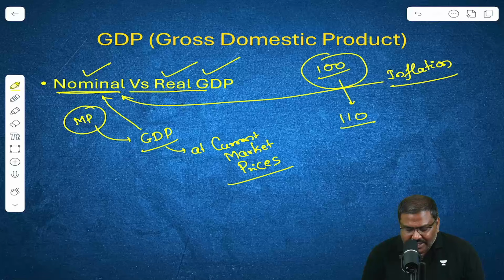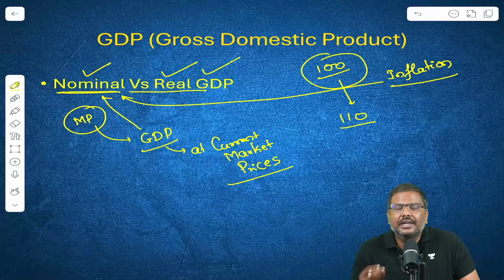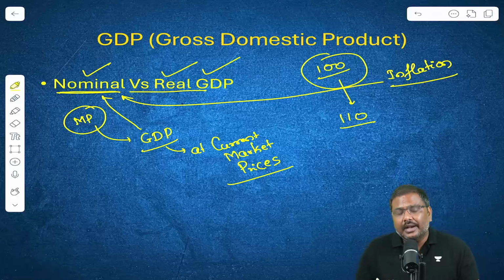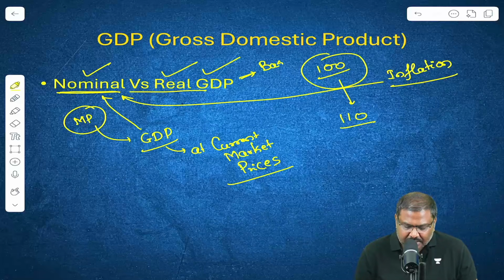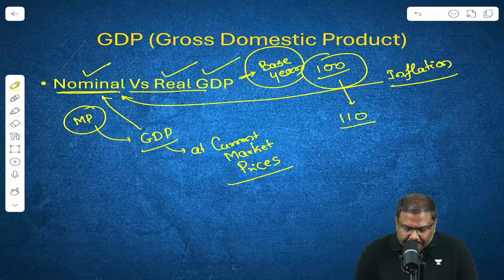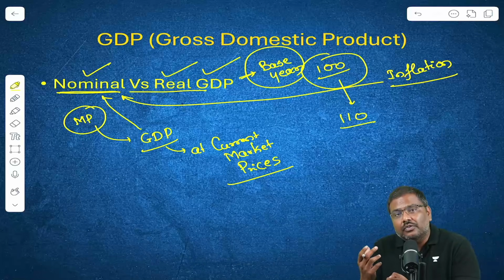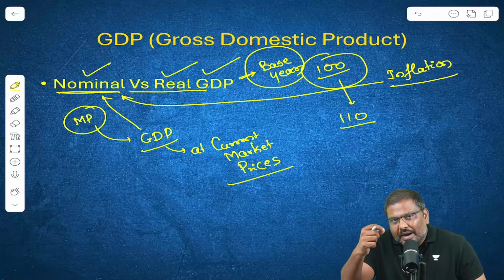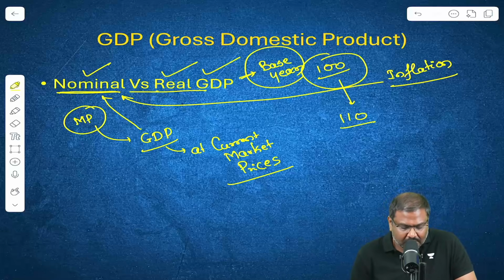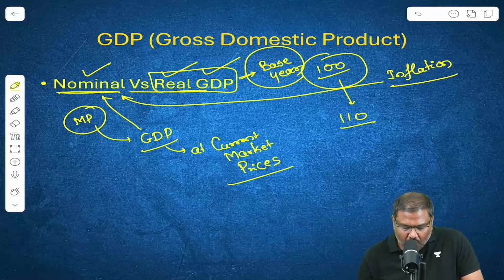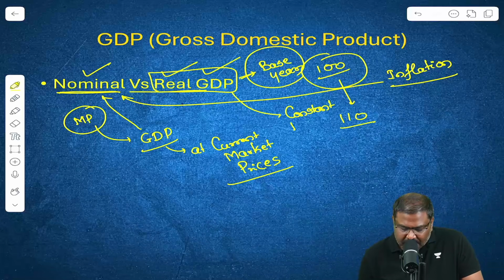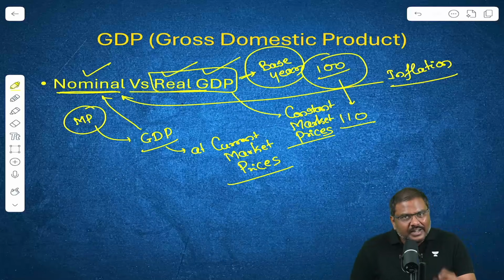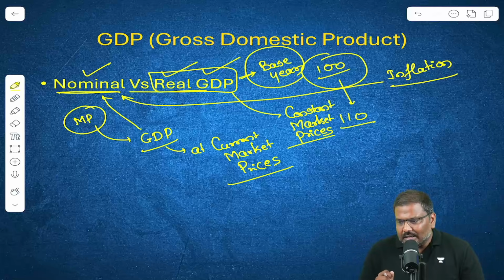Now, what do I mean by real GDP? Real GDP essentially is the type of GDP that you calculate using the base year prices. In simple terms, whenever you remove the impact of inflation from your GDP calculation, I repeat, whenever you remove the impact of inflation from your GDP calculation, that is called real GDP, or else it is also referred to as GDP at constant market prices. So this is the fundamental difference between nominal GDP and real GDP.